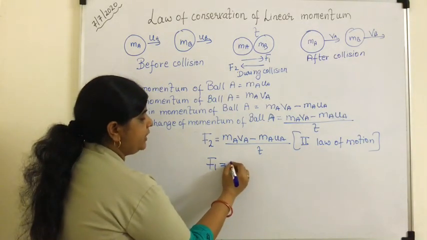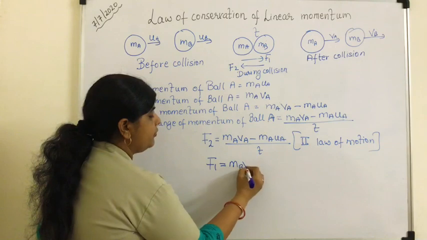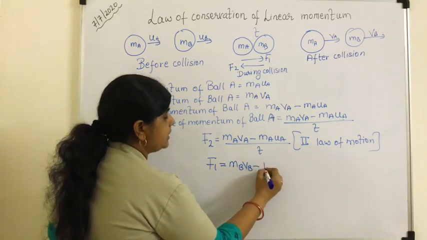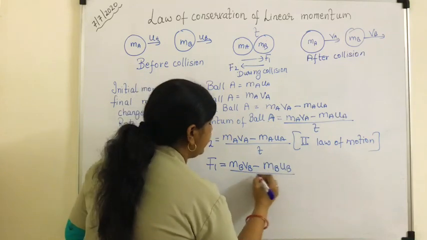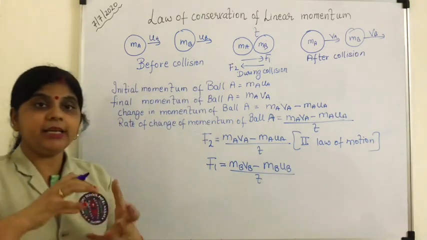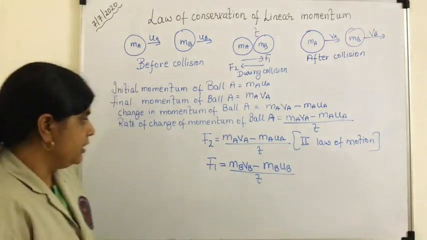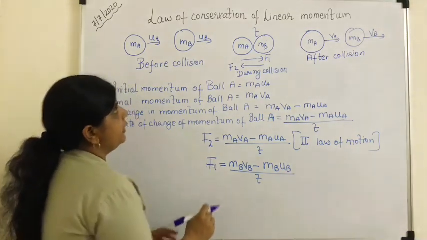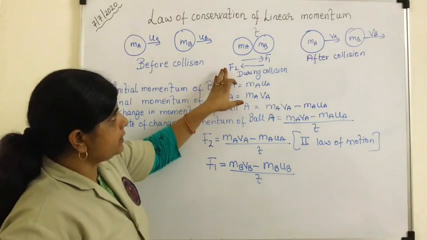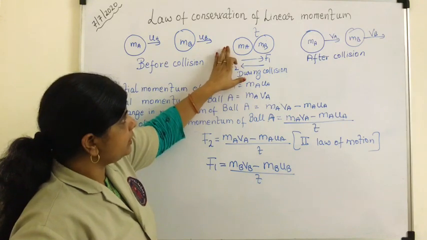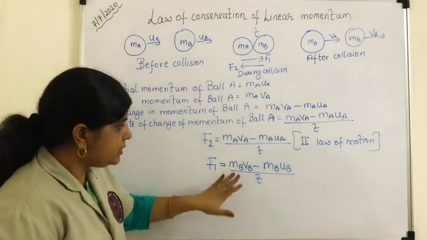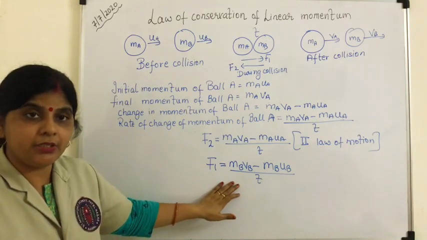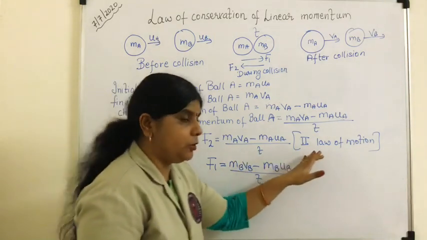So we are going to write mB vB minus mB uB divided by t. Time will be the same because they are interacting for the same time. So this will be F1, the force exerted by the first body on the second body. This is again from where I have written? I have written it from Newton's second law.